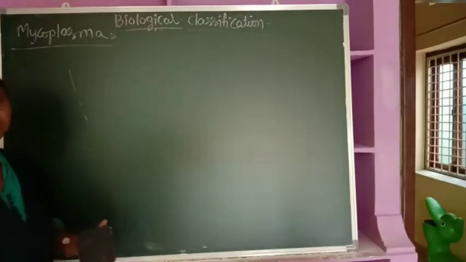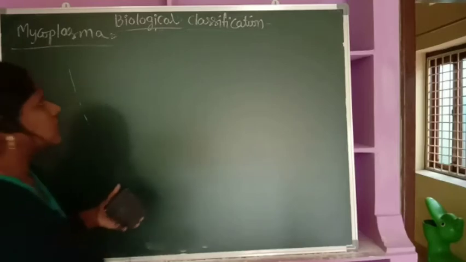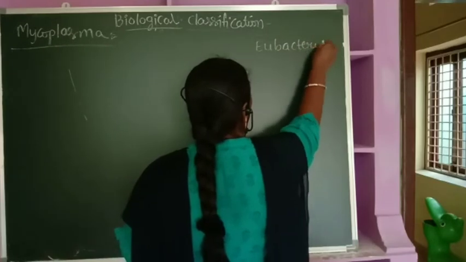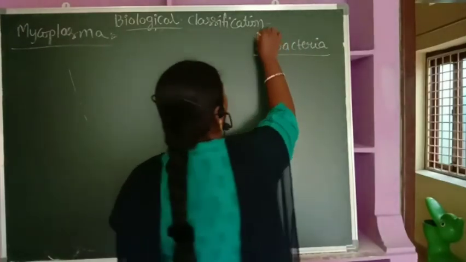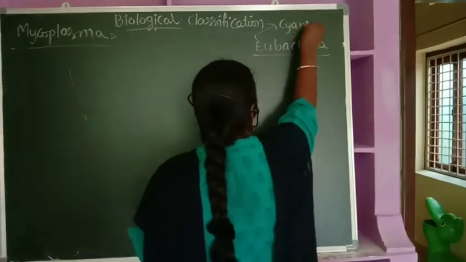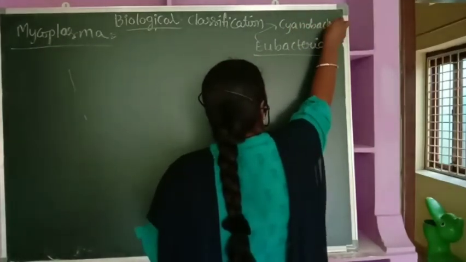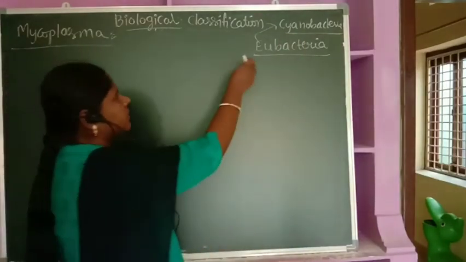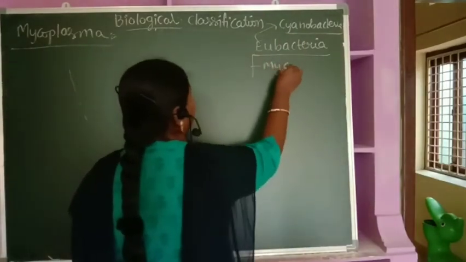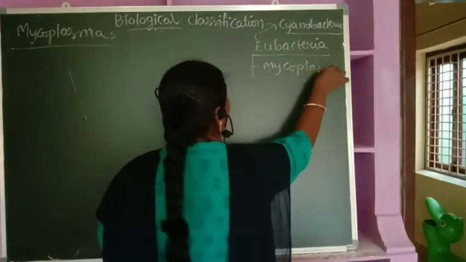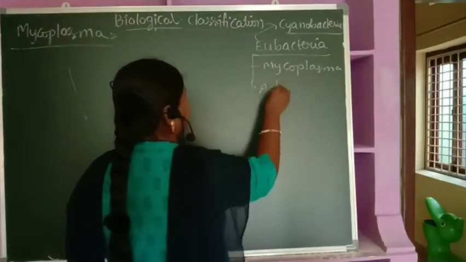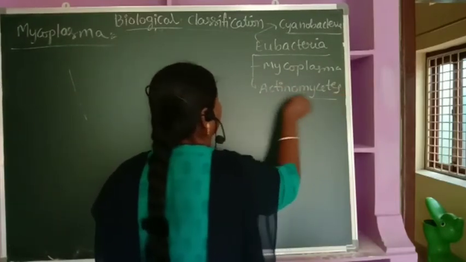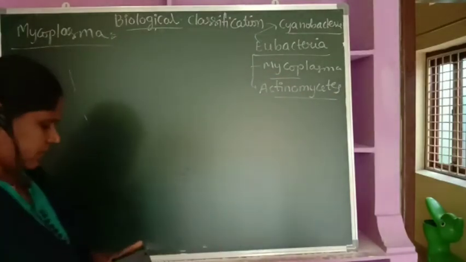Now, let us continue with Mycoplasma. Why? Because under eubacteria, we have already discussed cyanobacteria. Under eubacteria, we have different categories. First one, cyanobacteria, we completed. Then we have to discuss mycoplasma as well as actinomycetes.